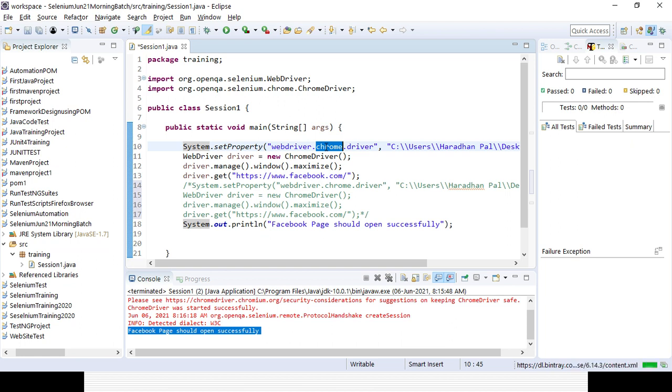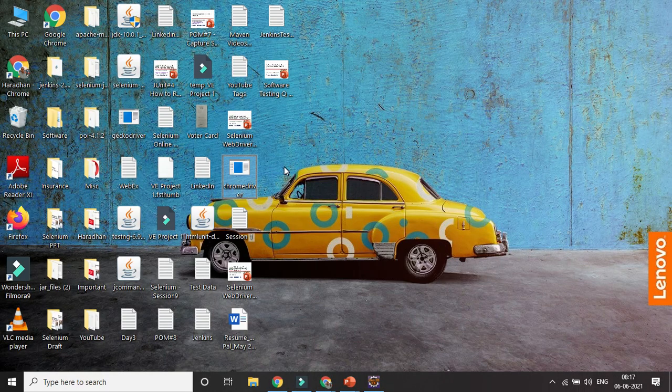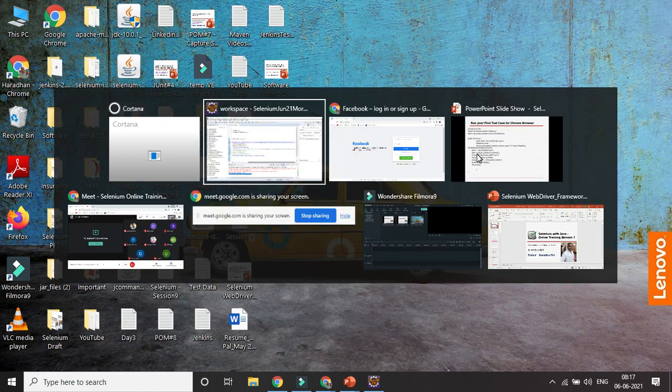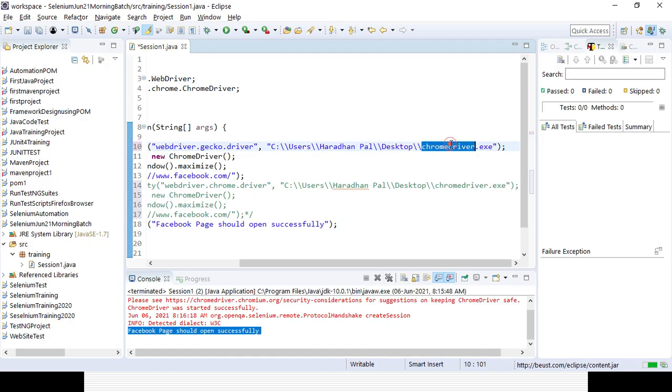WebDriver.gecko, this is the name of the Firefox driver. This is the only part we need to change, right? Instead of Chrome it will be gecko, and here we need to change the path of the Firefox driver. So I have installed the gecko driver here, placed in the same C drive desktop location. So I'll be just changing the path, otherwise the same location is there, right? The name is only geckodriver.exe, right?